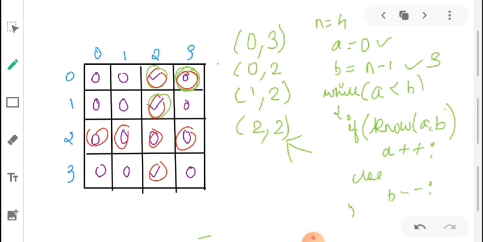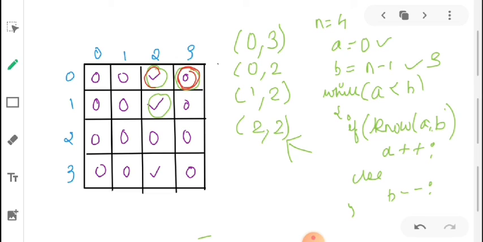We have done the same in the previous approach also. So whenever A and B become equal, the approach is similar to the previous approach. But see the logic behind this. First of all, we checked 0 and 3. We found that 0 doesn't know 3. So 0 can be our celebrity, because a celebrity is one who knows nobody. So 0 doesn't know 3, and 0 can be a celebrity.